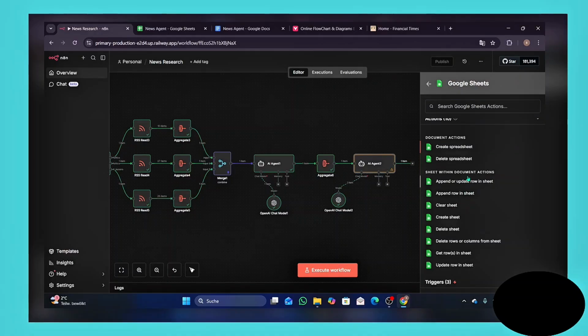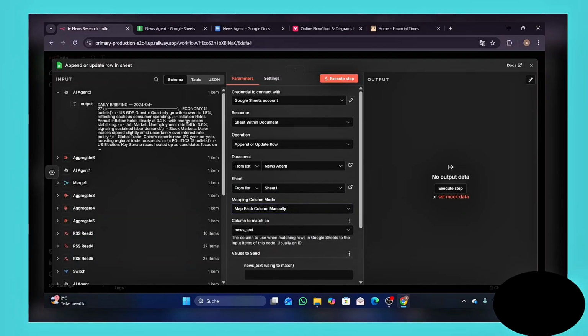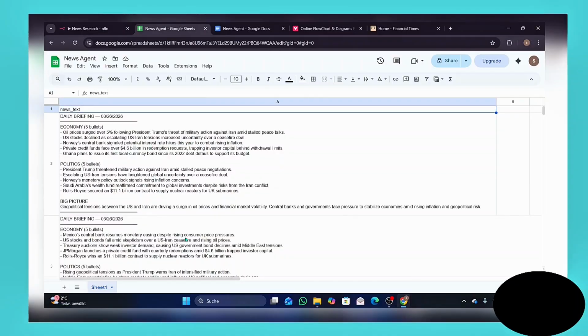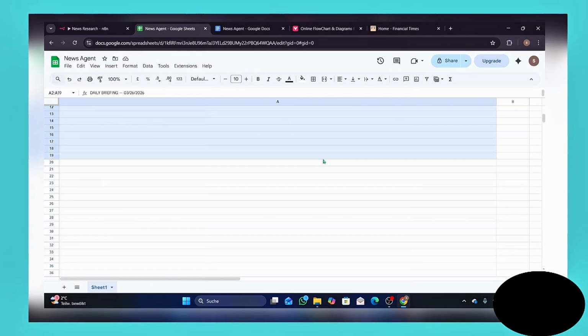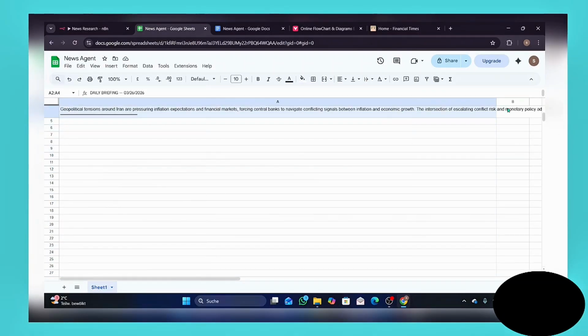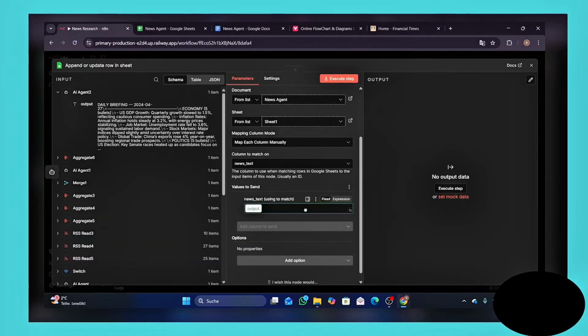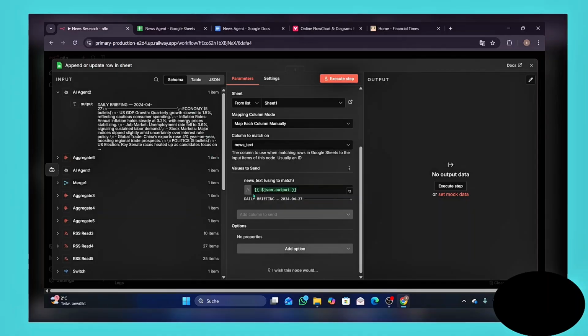Just choose append or update row in sheet. I've already prepared a Google Sheet, news agent. Choose sheet 1, and then values to send. We don't need that. So this is the sheet that I've prepared. There's already news from yesterday, but let's just delete them. We don't need them. Okay, we've deleted them. Go ahead and paste in this output from the first AI agent. This is our product, this is the thing that we display. Then execute the step and let's see what happens.